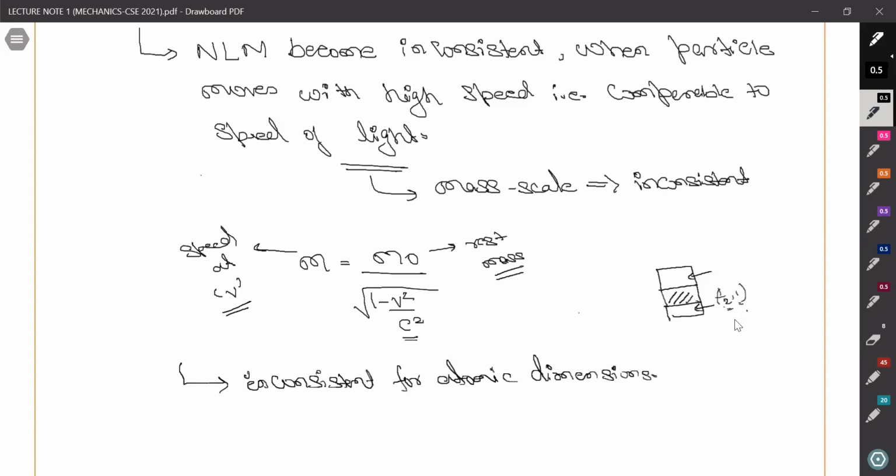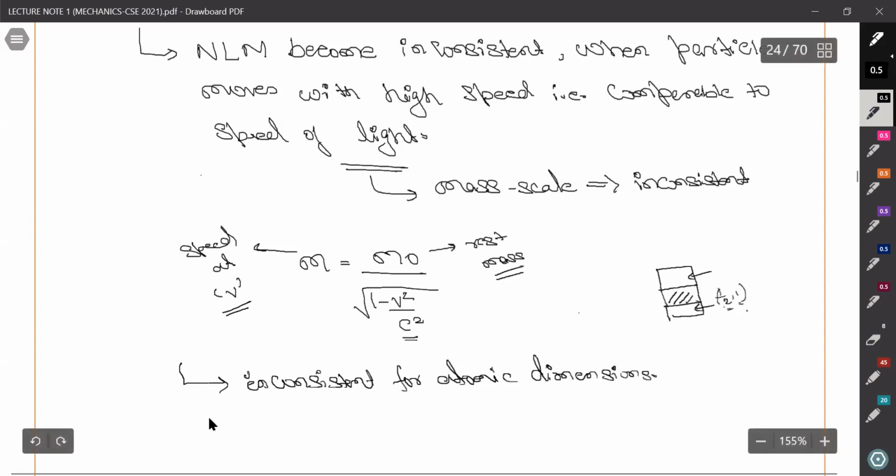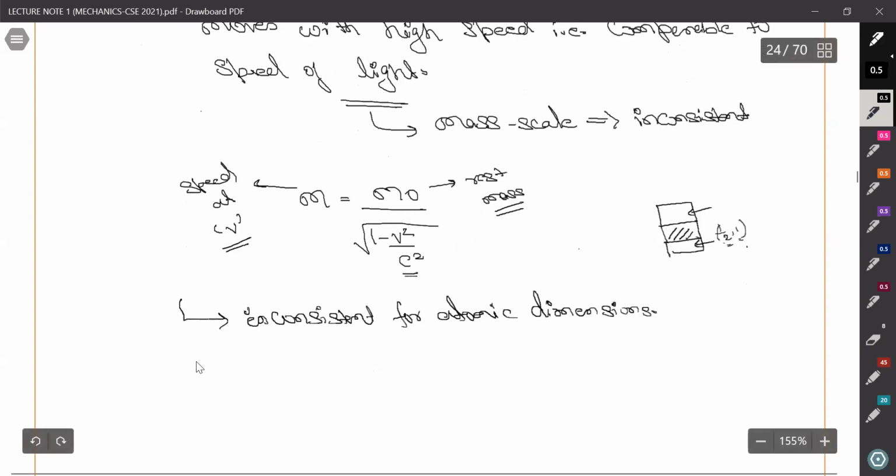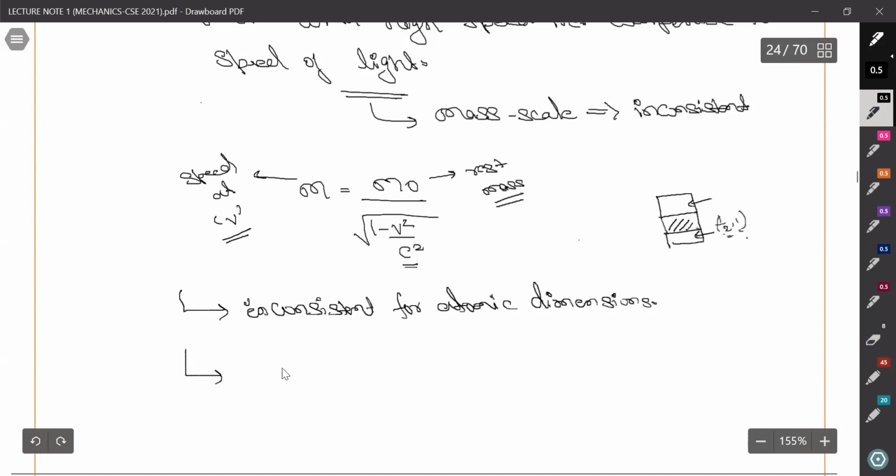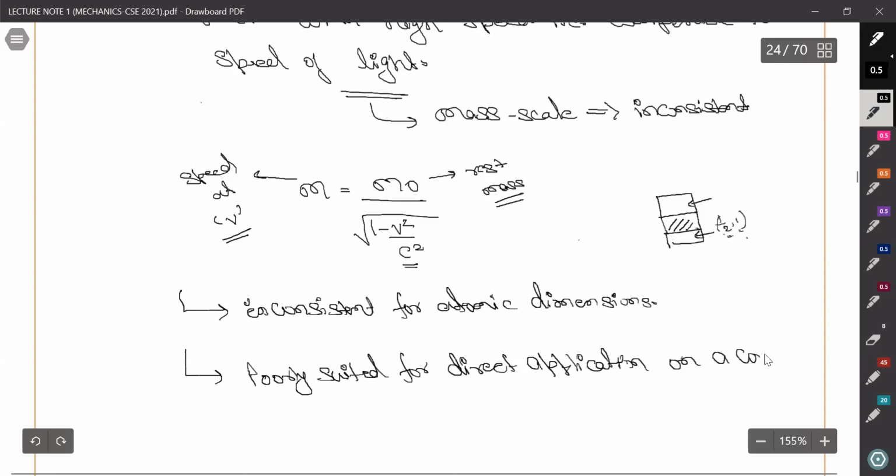things, right? Okay, so the next thing: we can describe fluid motions with respect to Newton's law of motion, but it is poorly suited for direct application on a continuous system.